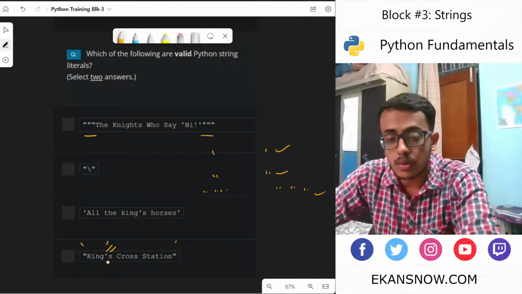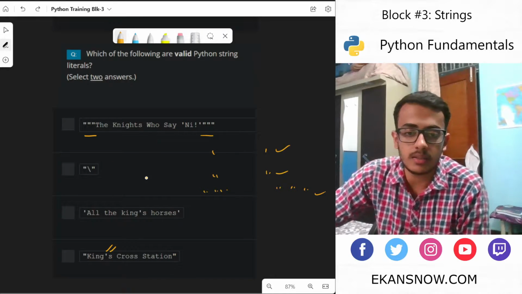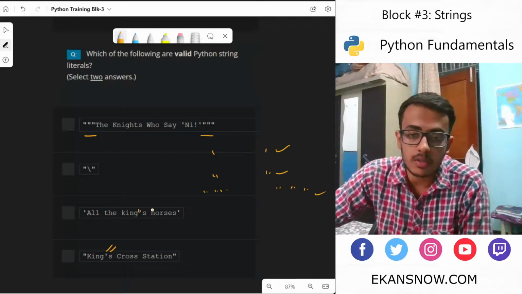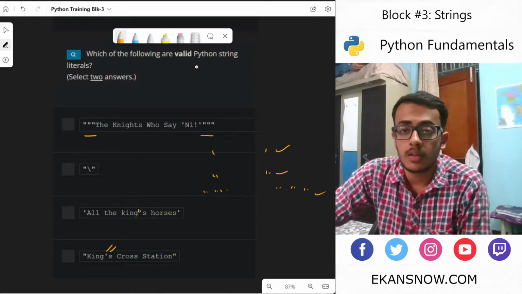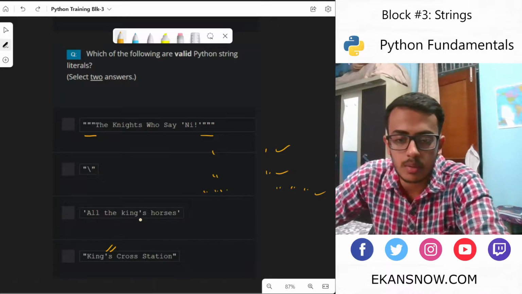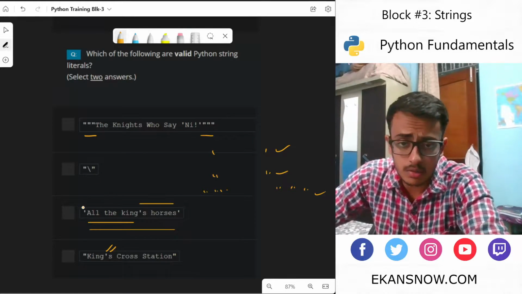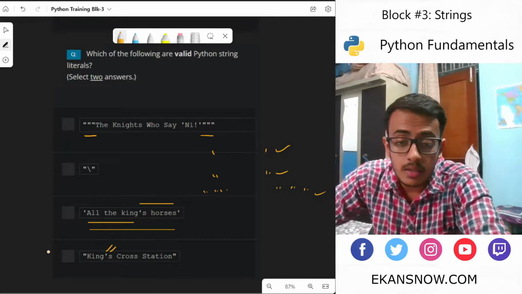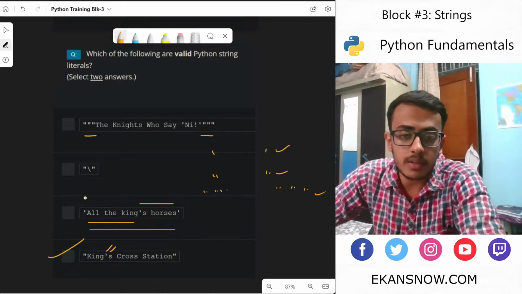So we are going to need single quotes, and if we need a double quote inside, for example if the string was like this, then it would also be fine. But we don't have double quotes inside here, so this would again create a problem: is this the length of the string, or this, or this? So this makes it invalid. Hence the two answers would be, first is this, because as I explained, different pairing needs to be there.